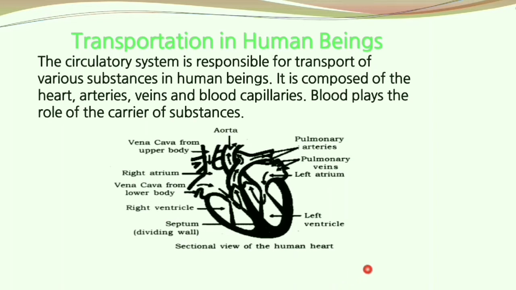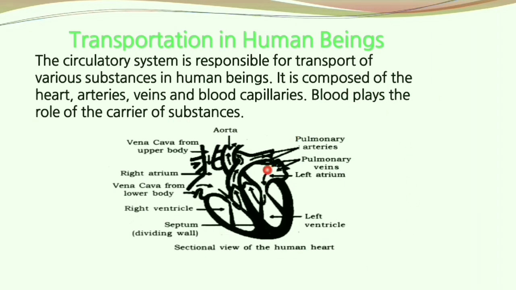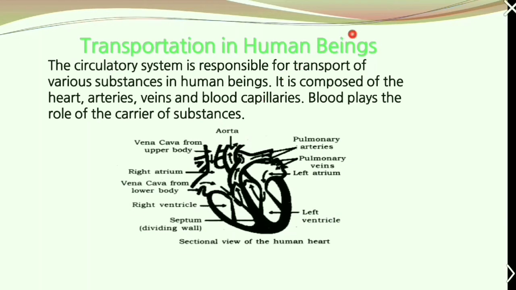purified and the oxygenated blood now enters the left atrium. Over here again the cardiac muscle gets relaxed and then again it contracts and then enters the left ventricle. Again over here it gets relaxed and then contracts, and via the aorta the oxygenated blood enters all parts of the body.